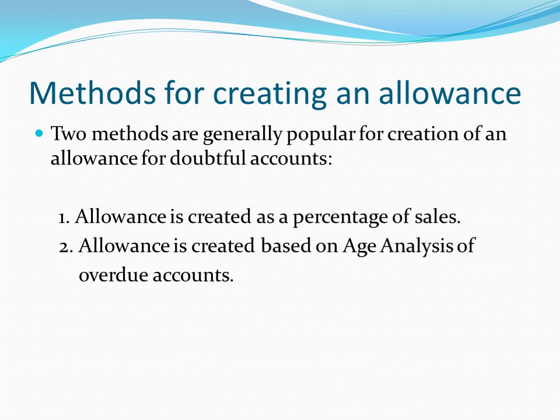And the other method is age analysis, whereby normally computers are used to classify the debt by months. And then the business decides how many months are termed as risk appetite, and anything over the risk appetite is termed doubtful, and provision is created for that period. So let us see how the mechanics works in the next slide.